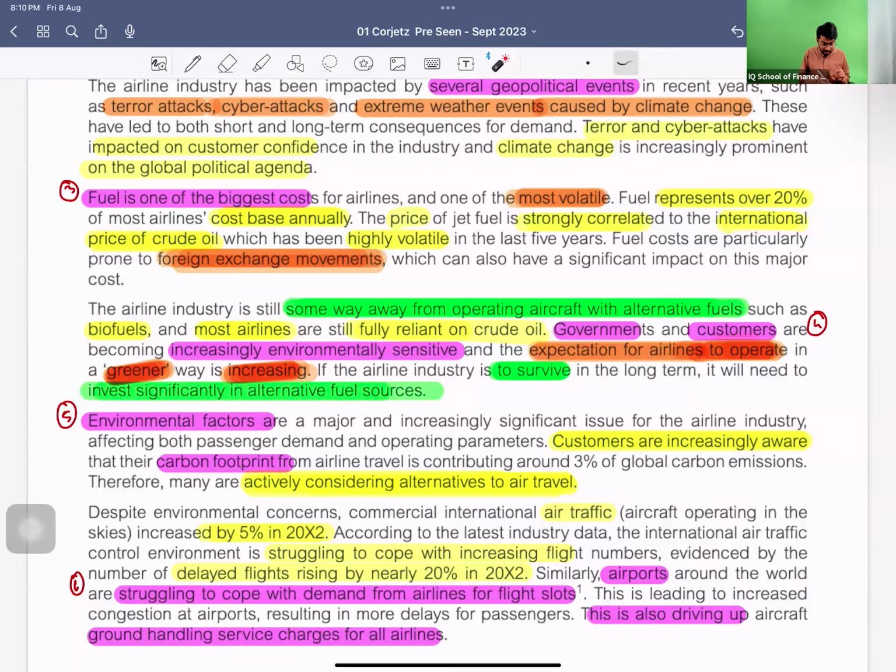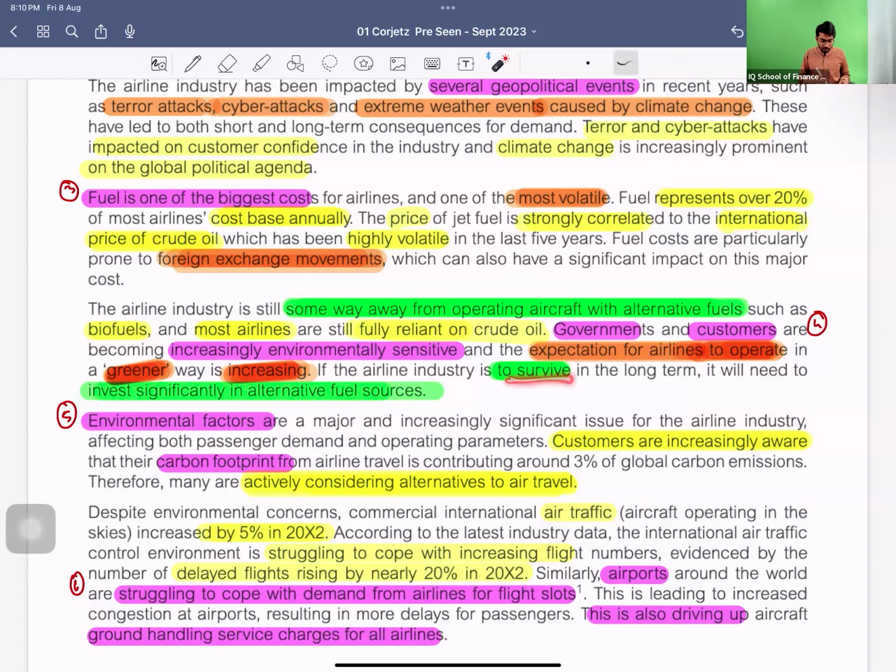Governments and customers are very concerned about being greener and increasingly environmentally sensitive. Their expectation for airlines to operate in greener ways is increasing.